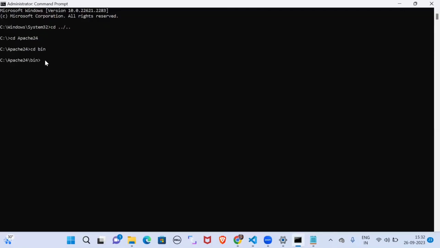Paste it in the command prompt. And click on enter to install it as a service. So the service is already installed in my system.